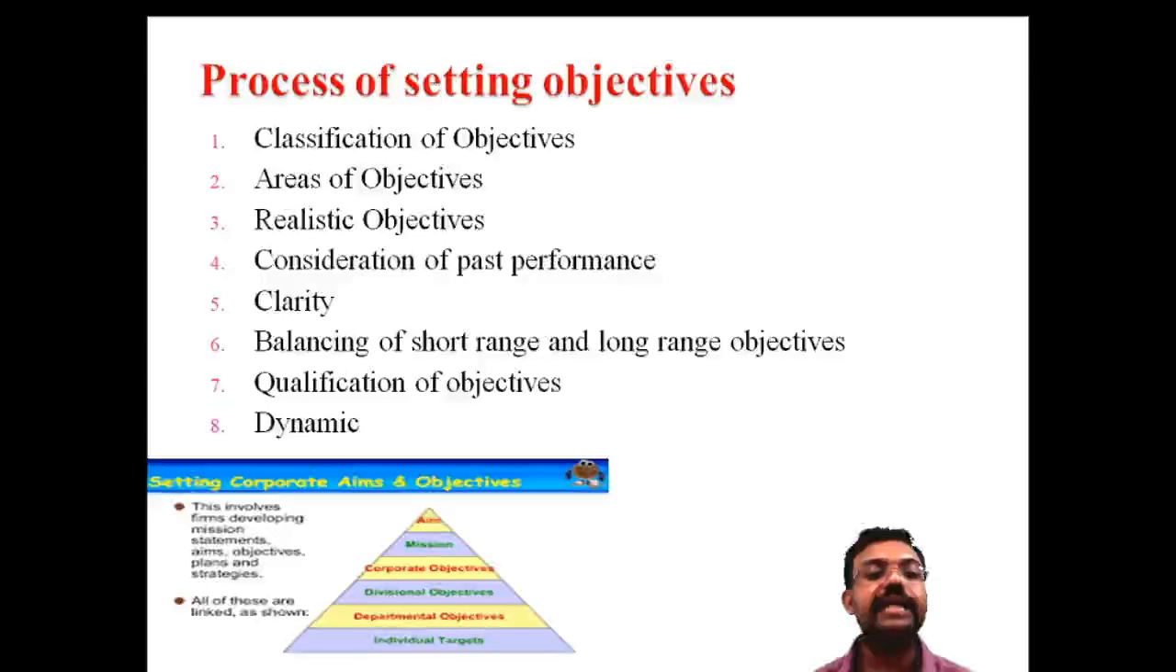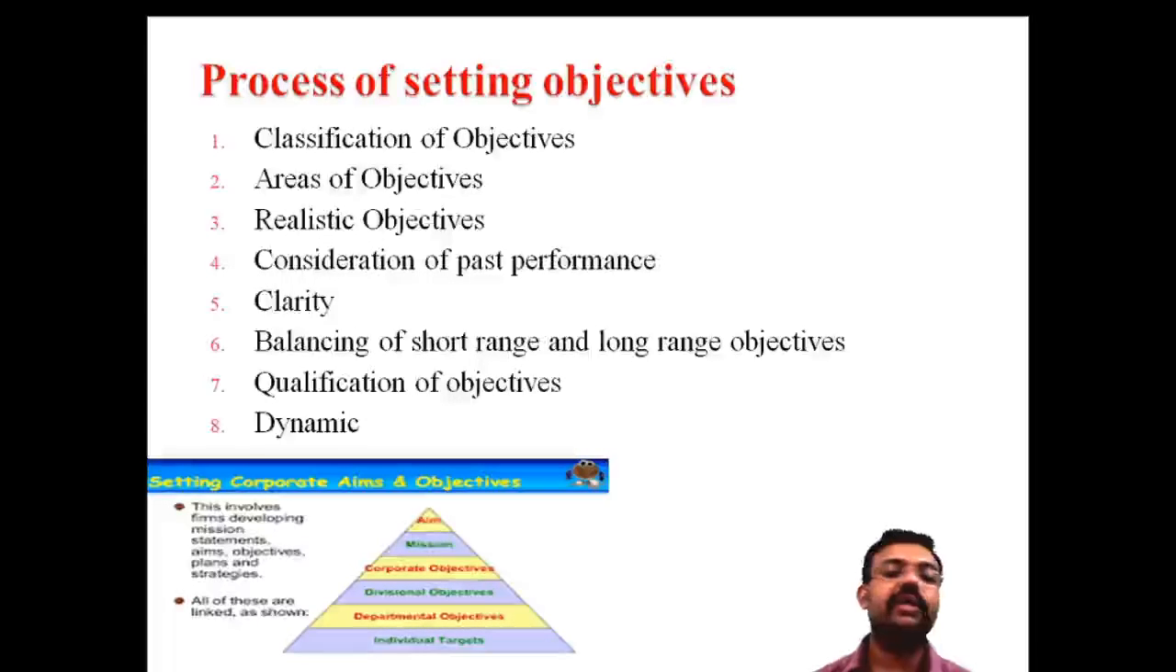And the fifth one is clarity. Organizational clarity is very important, so clarify your objectives. And the sixth one is balancing the short range and the long range objective. That means you first classify your objective, and then balance the short term and the long term objective.